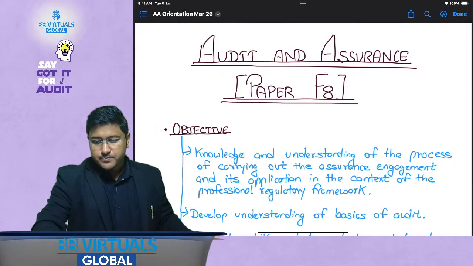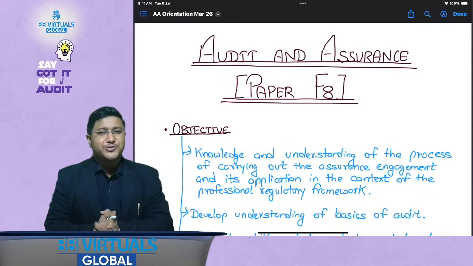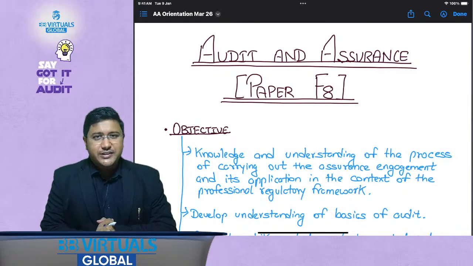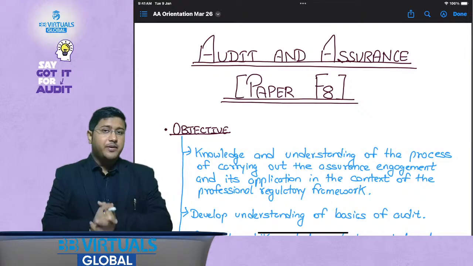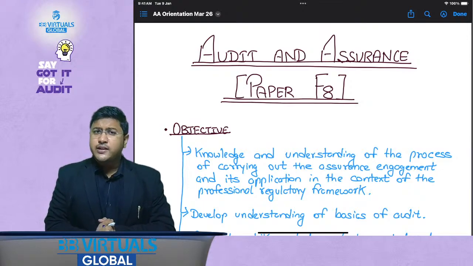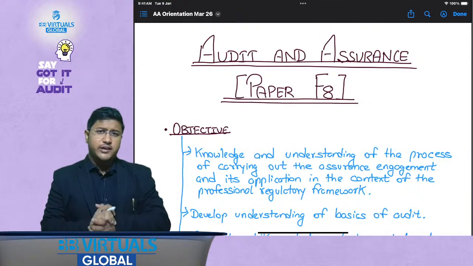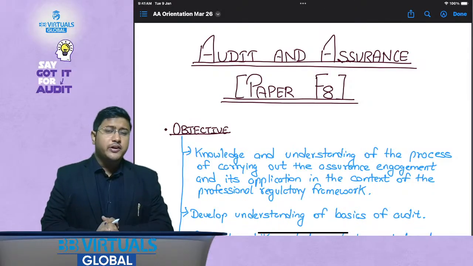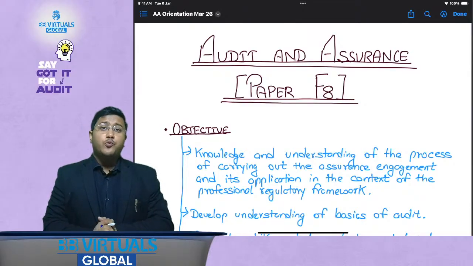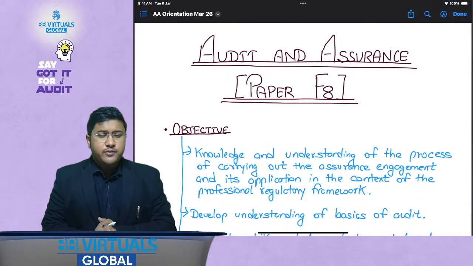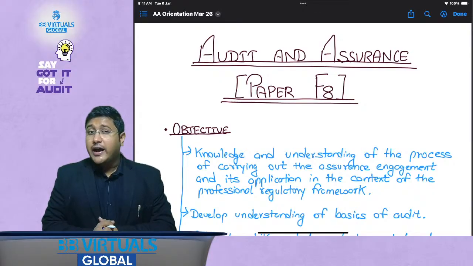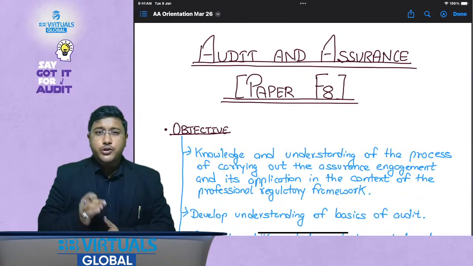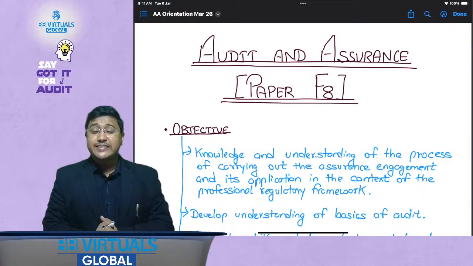Okay. So, hello future auditors. Hope you all are doing really well. Today, I welcome you all to this orientation session for the AA paper, which is Audit and Assurance. In today's session, we are going to cover everything about audit. We are also going to cover how to study for audit, what the syllabus points of audit are, what you need to prepare, what I will be providing from my end, and what you need to do to score good marks, that is at least 70 plus marks in your Audit and Assurance paper.